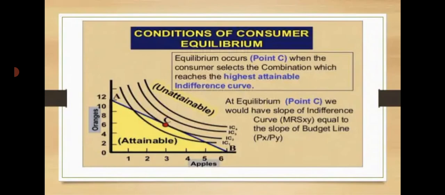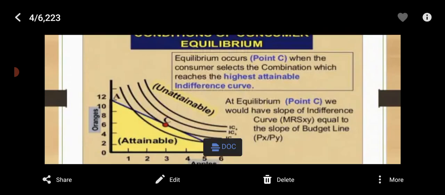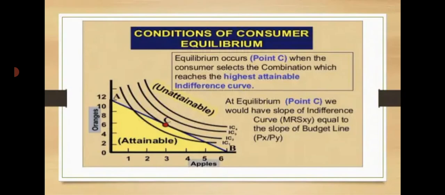Look at this figure. The indifference curve is convex at the point of equilibrium. You see that point C is called the equilibrium point. The IC curve is convex at the point of equilibrium. Why? Because in a state of equilibrium, the consumer is buying 3 units of good X and 6 units of good Y. He is maximizing his satisfaction because the equilibrium is struck at point C where the MRS is equal to Px upon Py.